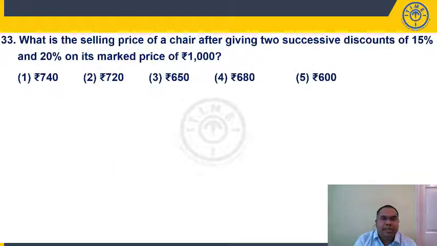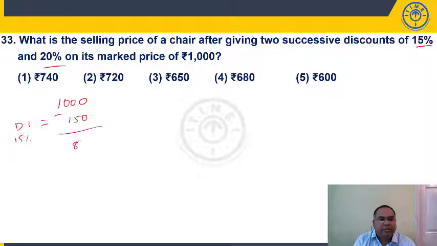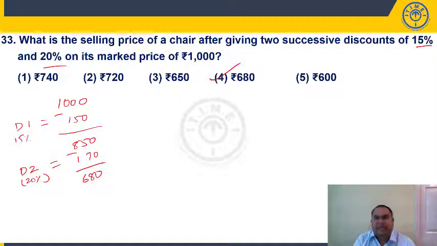Question number 33. What is the selling price of a chair after giving 2 successive discounts of 15% and 20% on market price 1000 rupees? But discount 1 is 15%. 15% is nothing but 150 rupees. So 850. Again on this, I am giving a discount 2 of 20%. So 10% is 85, 20% is 170. So if I remove 170, it is 680. 680 is present in choice 4. This question you can classify as easy, or I can also say very easy question.